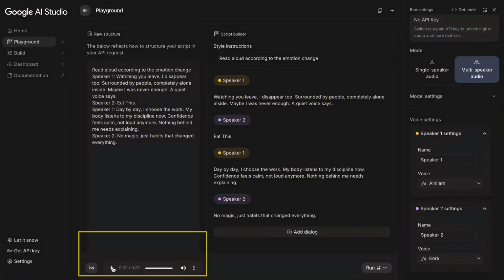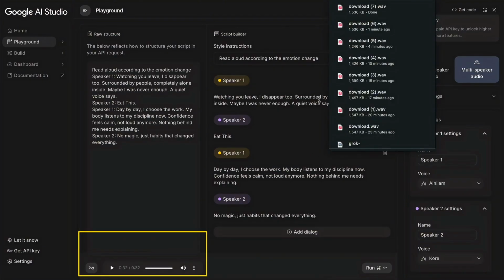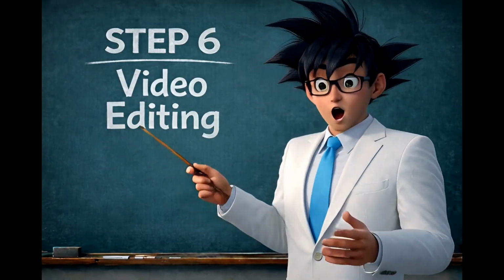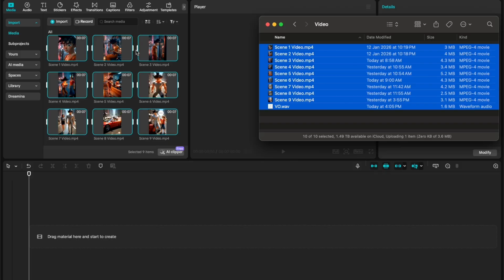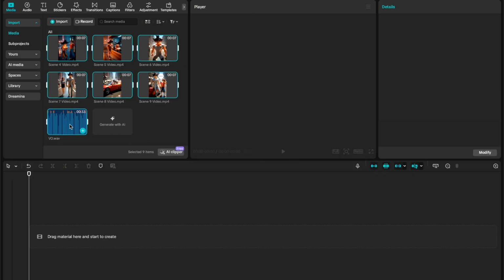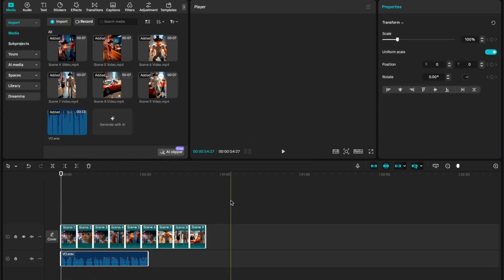Once everything sounds right, download the audio and keep it ready for editing later. With the voice done, the video is ready for the final edit. This is where everything comes together. Start by importing all the videos and the voiceover audio into CapCut. Arrange the scenes in the correct sequence so the story flows smoothly.